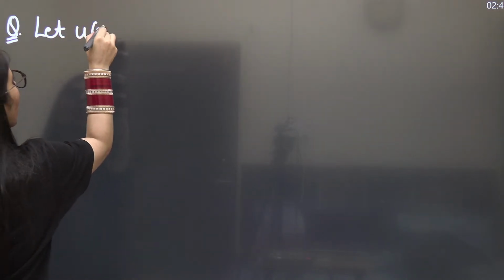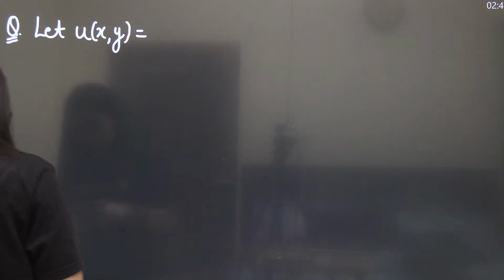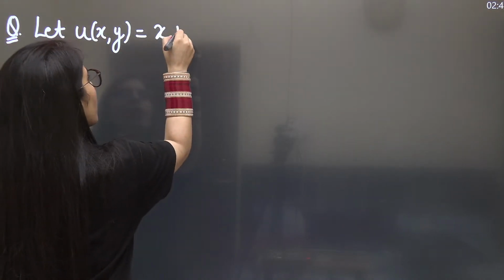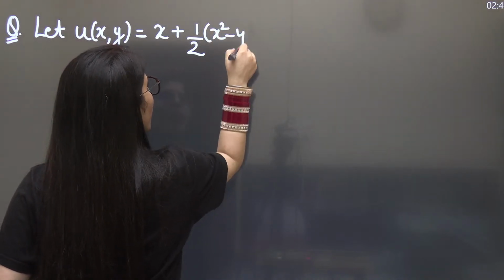Let u(x, y), which is a function of x and y, be equal to x plus half x squared minus y squared.